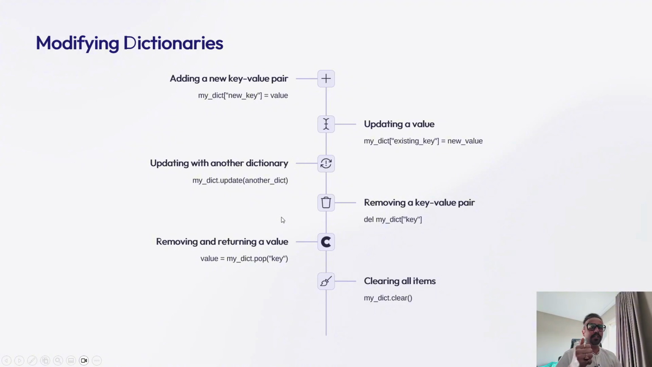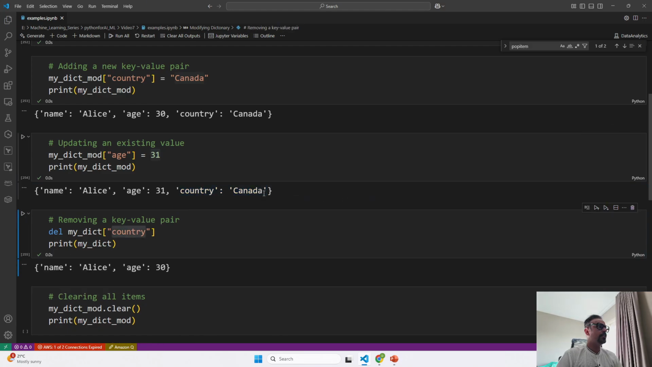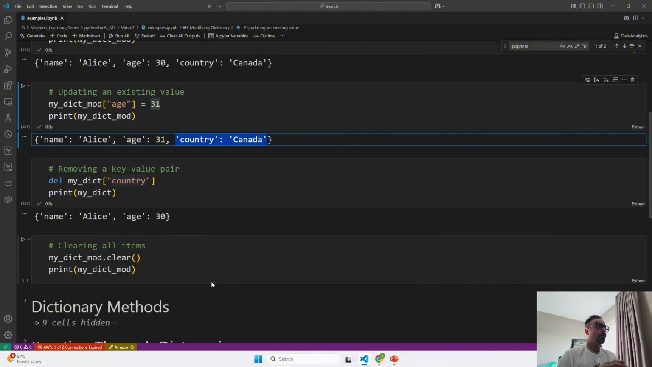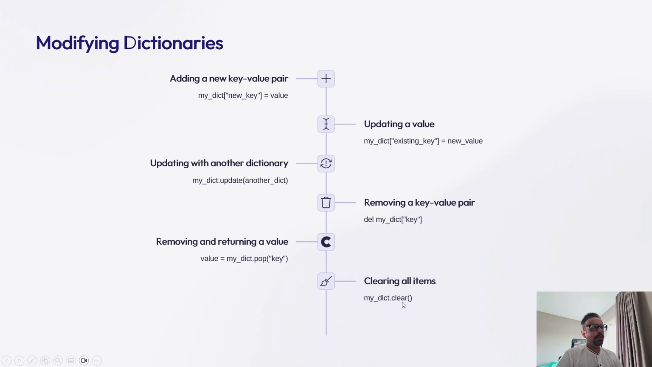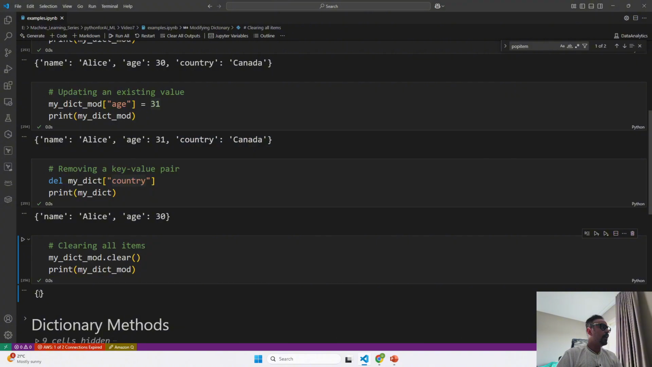Suppose we have to delete a key value pair, how can we do that? By using a delete statement. By using a delete statement, you say delete my dictionary and you give the key name. Once you give that, it will automatically remove the key value pair from your dictionary. So let me run it and you can see it has removed this key value pair from our dictionary. Now, if you want to clear all the key value pair items from your dictionary, how can you do that? You can use a clear method, by using which it will clear everything and you will be left with an empty dictionary.